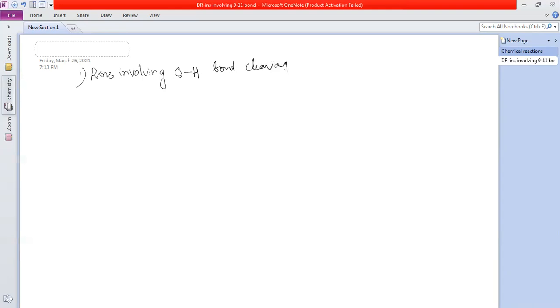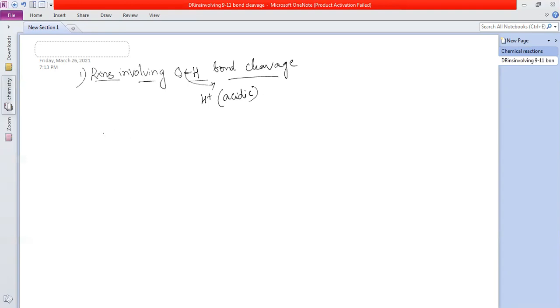See, if OH bond cleavage is occurring, what is happening? It's giving H plus, right? What is this H plus for? Giving H plus means it is acidic. Those that are able to give H plus are called acids, or acidic in nature.